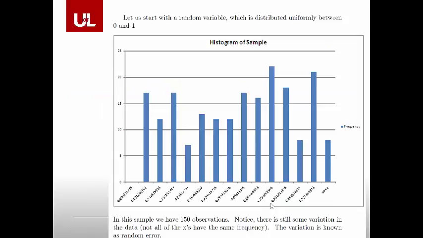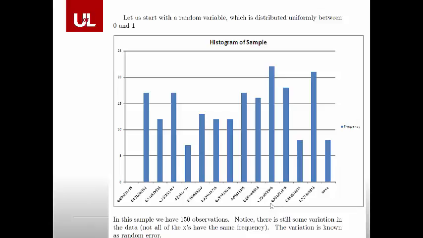Alright, well maybe you still don't believe that what I've done here is real, that this is just a theory. So I went ahead and generated a population, if you will, or a random sample, using a uniform distribution. These are values that are uniformly distributed between 0 and 1, and I grabbed 150 observations.